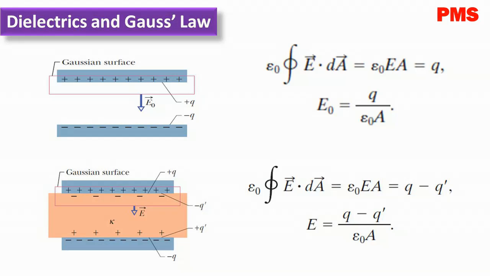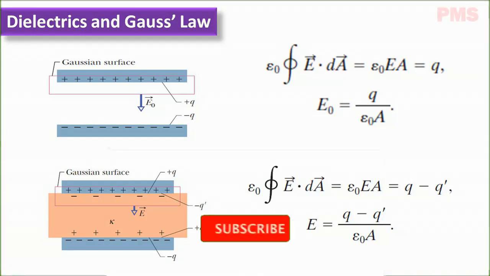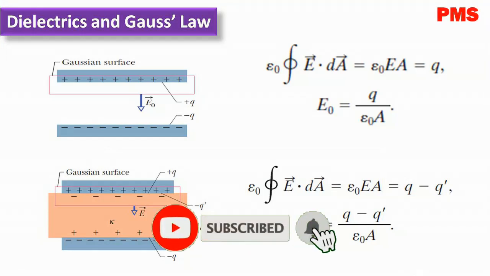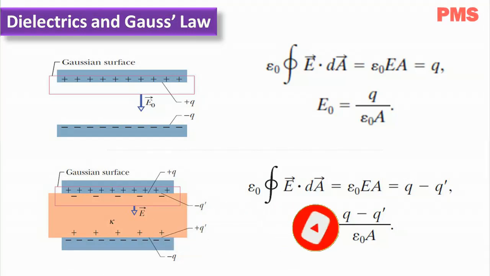The charge on the conducting plate is said to be a free charge because it can move if we change the electric potential of the plate. The induced charge on the surface of the dielectric is not free charge because it cannot move from the surface. We can calculate the net charge enclosed by the Gaussian surface. You can see the image of the diagram: Q minus Q dash.